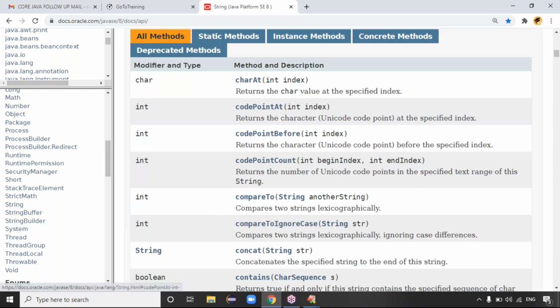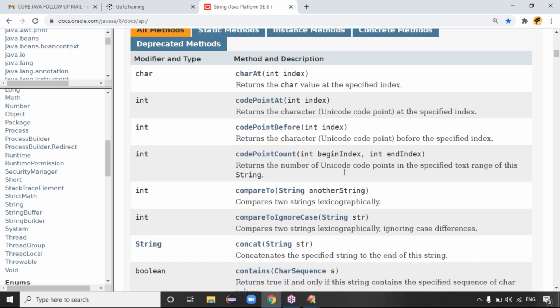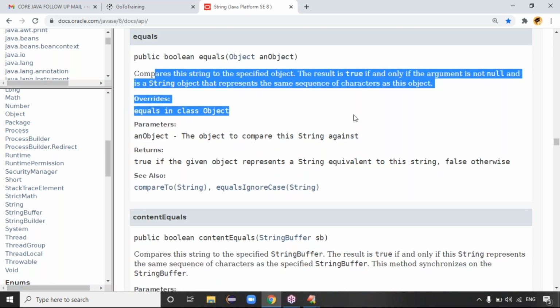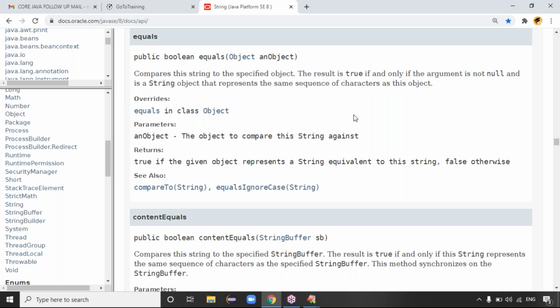If you click on all methods, it shows all methods, right? Out of these, you can click on one of the methods, like the equals method. When I click the equals method, you'll get the complete information about that equals method, guys. The equals method compares the string to the specified object. The result is true if and only if the argument is not null and is a String object that represents the same sequence of characters as this object, right? If the data is the same, it returns true, guys.